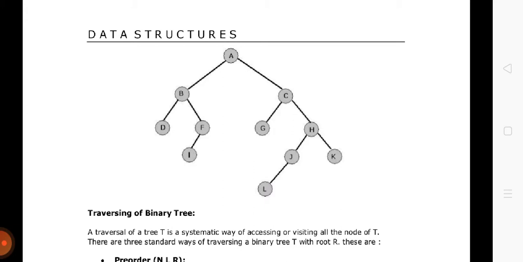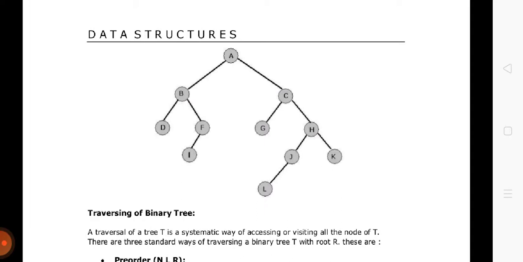Now come to the left of J, which is L. L is being processed. It is having no left, no right. Now L is actually the left of J. So we have come to the right of J. In this case, we don't have right. So all the portion of the J node has been completed, but J itself was left of H. Now we will come to the right of H, which is K. So K is being processed with no left, with no right. So K is the right of H, and H was the right of C, and C was the right of A.